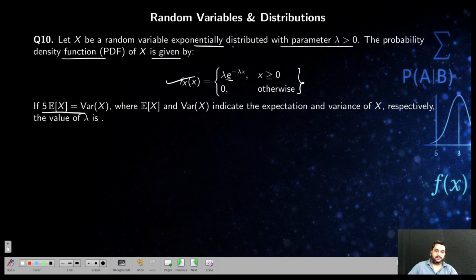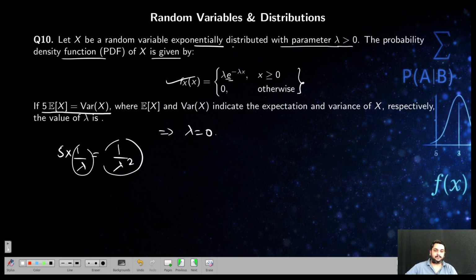The question says the expectation of X is equal to the variance of X. You already know the expectation of an exponential random variable is 1 by lambda, and the variance is 1 by lambda square. That's why I told you sometimes it's better to remember the formula for the expectation and variance of each distribution. So you calculate the lambda value. Lambda will come out as 0.2. That's simple.